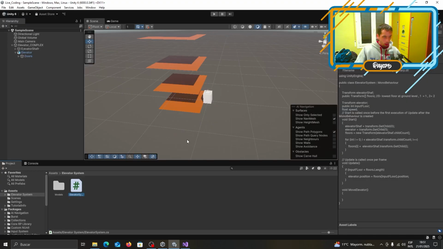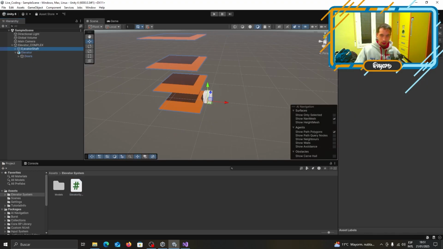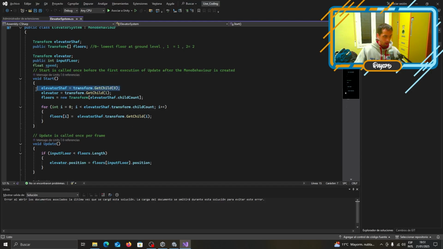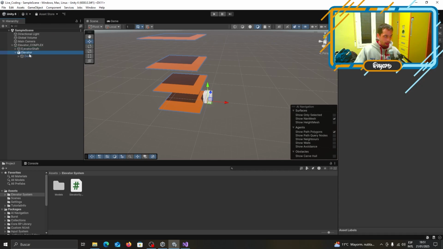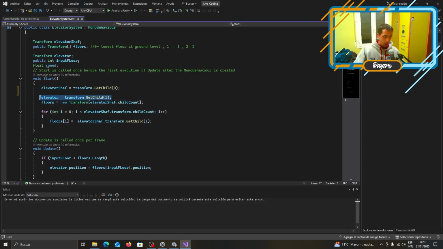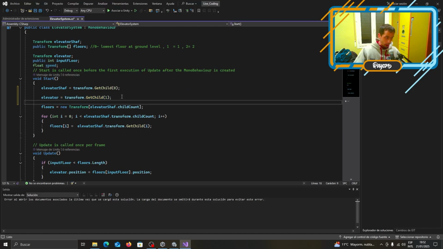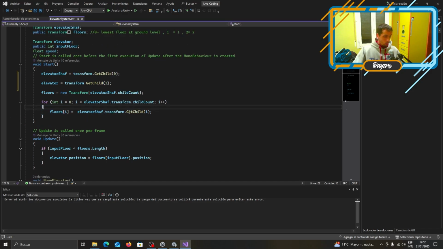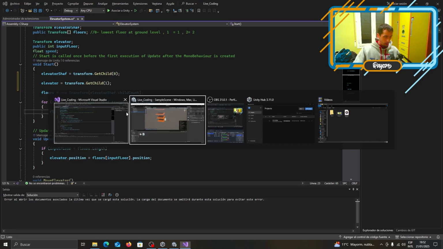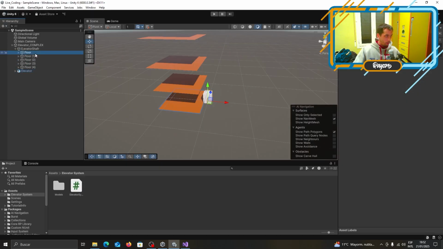Let's explain the code. If we get the elevator shaft, it's the first child. So get child 0, we get the elevator shaft. Then we get the elevator, which is the next thing in the elevator complex, which is get child 1. Then, basically, we're getting the transforms. Then we create the floors array, which is the thing we've set up before. And with this floors array set up, we have floors I, we set it to elevator shaft transform.GetChild I, because that would be the elevator shaft floor 0.